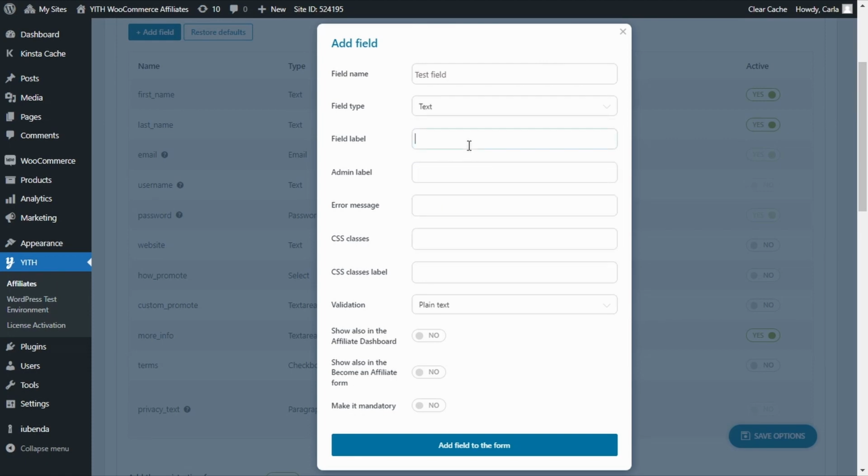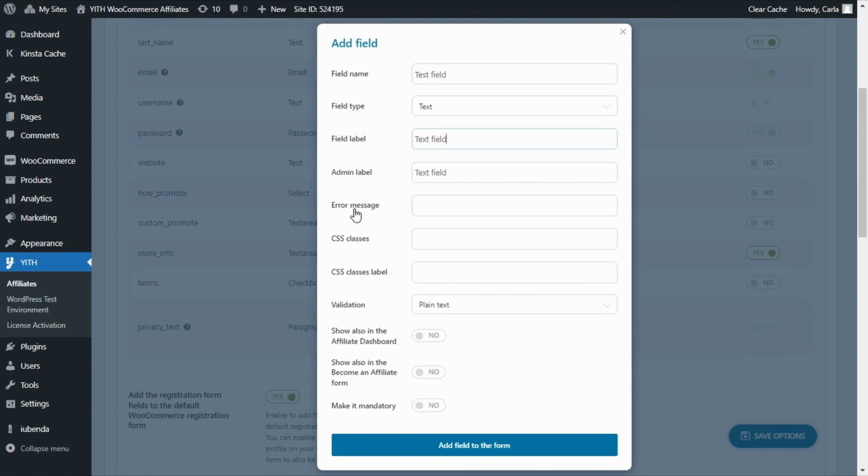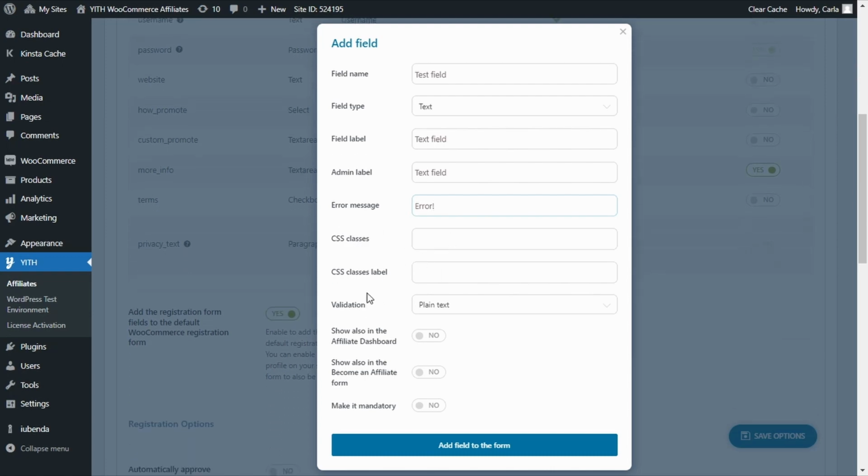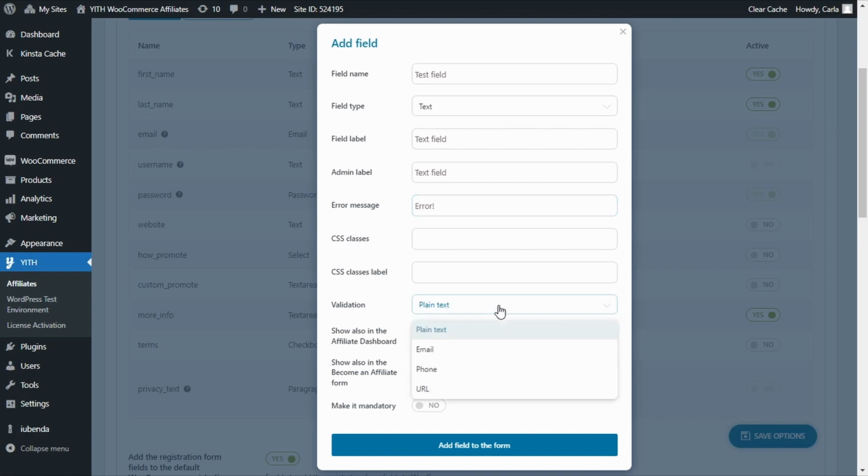The field label is going to be text field instead of test field. This one is the one that is going to be shown to users. Error message, in case something went wrong while filling in the form, we can simply add this error message to catch the user's eye. We have CSS classes label. We're not going to add anything here. So for validation, we have plain text, email, phone, URL. In this case, we just need to validate plain text.